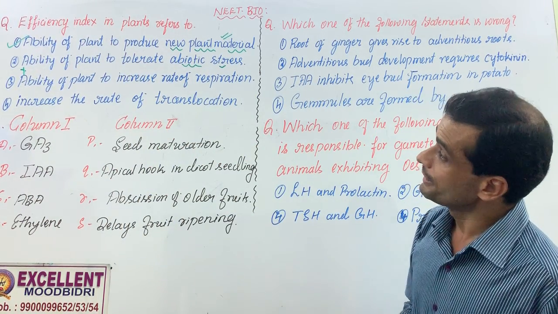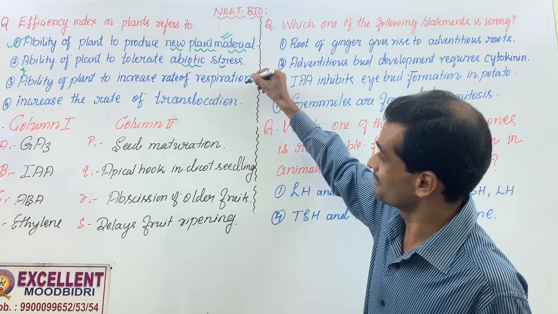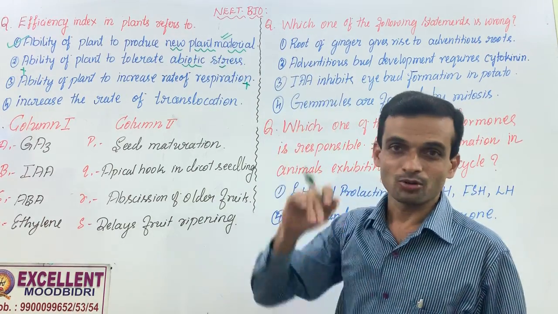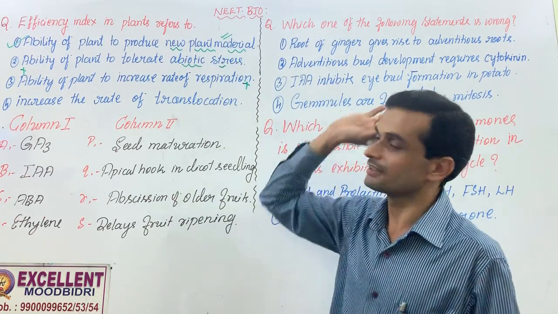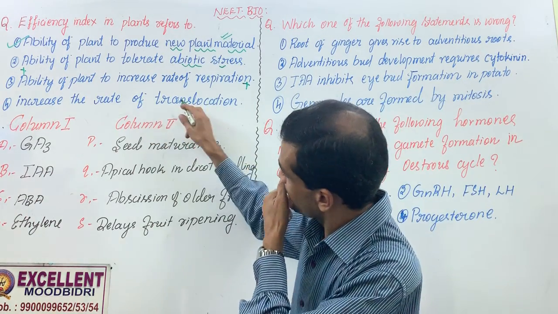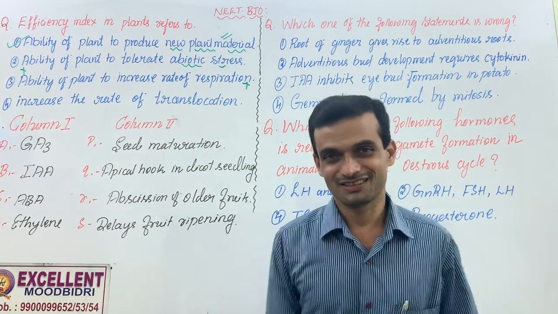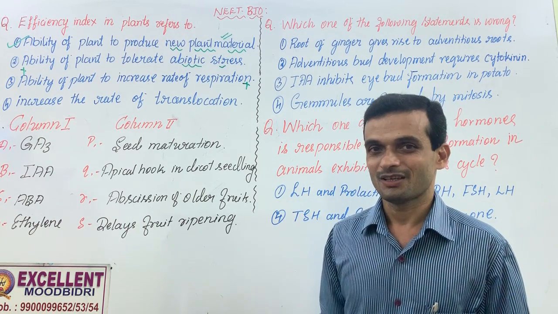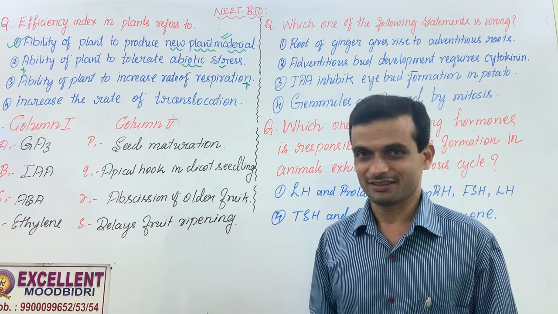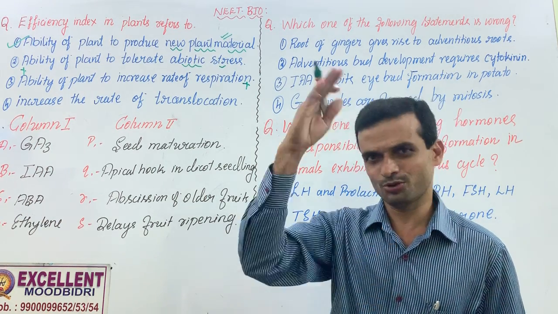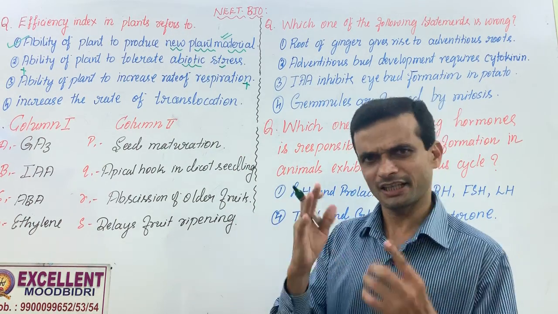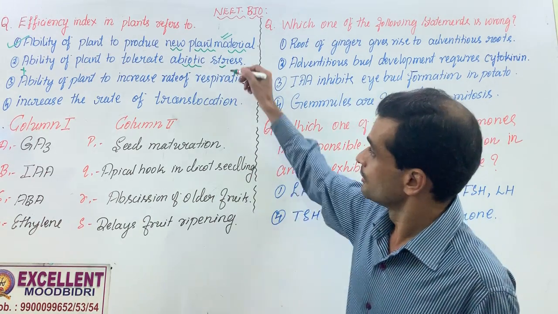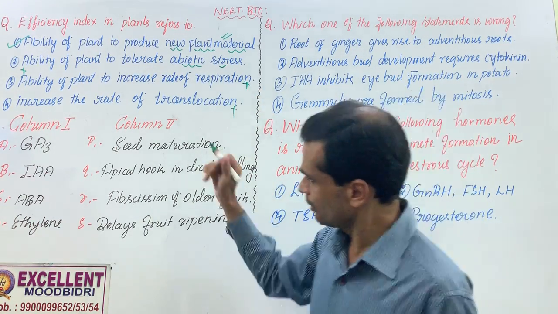Alright. Ability of the plant to increase the rate of cellular respiration. There is catabolism, but rate of catabolism should be very low when compared to rate of anabolism. Then only there is synthesis of new organic matter. Increase in the rate of translocation. What is translocation? It can be the transport of water or transport of sucrose or transport of any other minerals. Long distance transport from root to shoot or shoot to root. That is translocation. It takes place through xylem and phloem. You have studied this mechanism in another lesson. Yes, you can also eliminate this. Look at the next question.